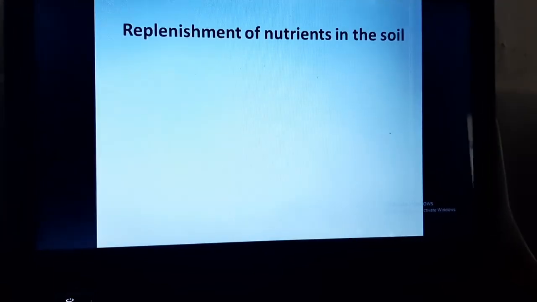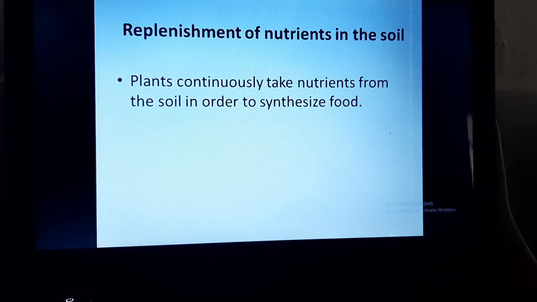So, replenishment of nutrients in the soil, what does it mean? Plants continuously take nutrients from the soil in order to synthesize food. During the lecture in which I taught you photosynthesis, we studied that nutrients are absorbed by the plants along with the water through the roots.